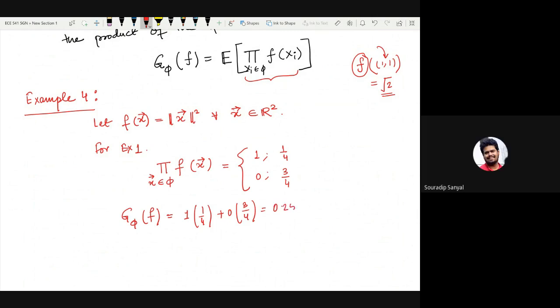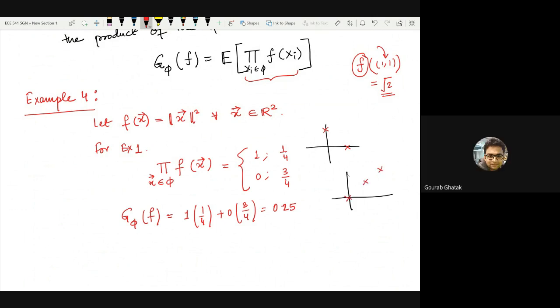Sir, can you explain again how you got this value? Yeah. Let us, for the purpose of this discussion, redraw the two realizations here. One realization is this one, right? The other realization is this one.